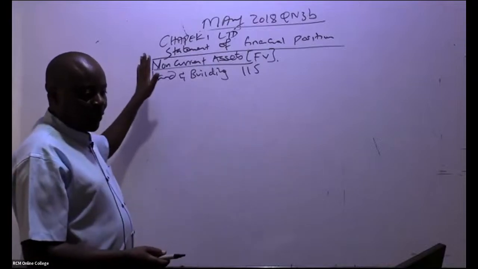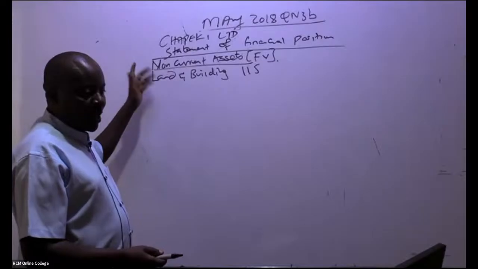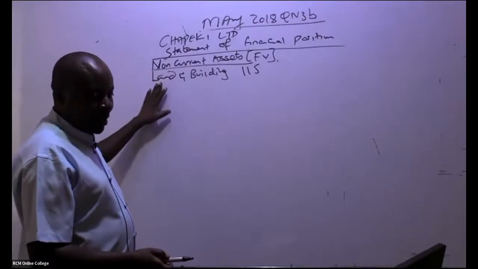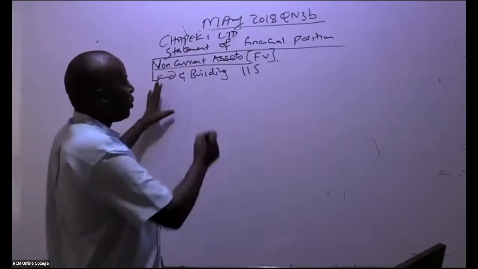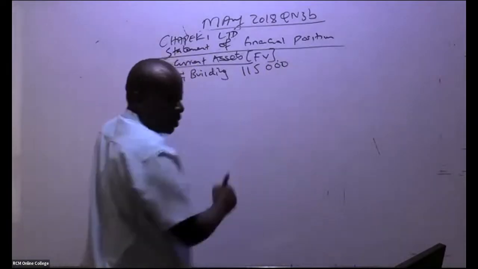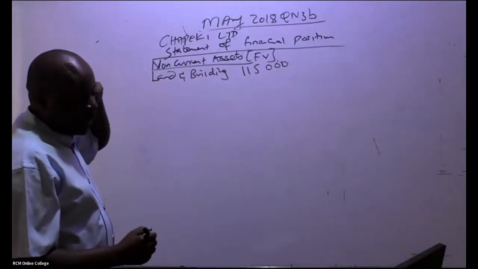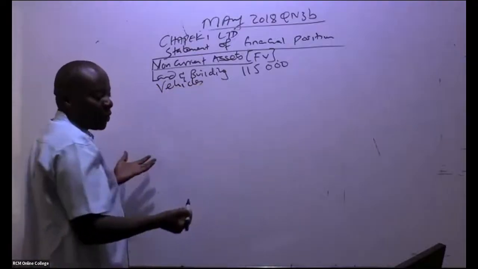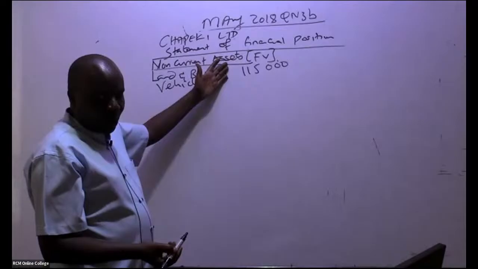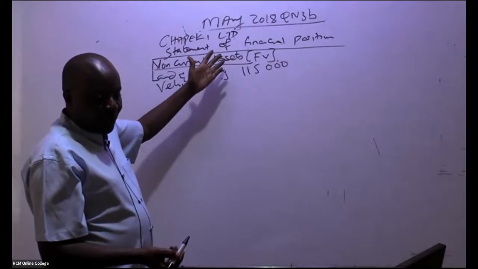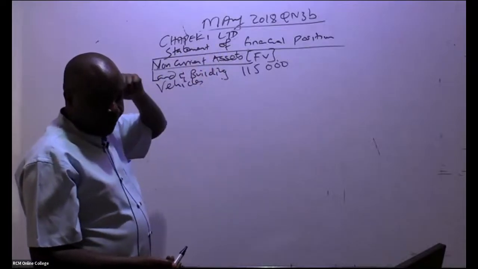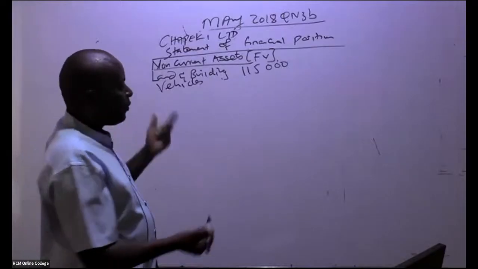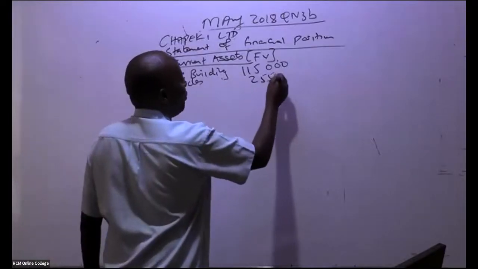So we have statement of financial position, Chapeki Limited. So non-current assets, fair value. So land and buildings, we have 115,000, I'm told. Thank you very much. The other asset that we have there are vehicles. Fair value, you simply, these are free marks. So vehicles, how much do we have here? 25,500. So that you can move with speed.